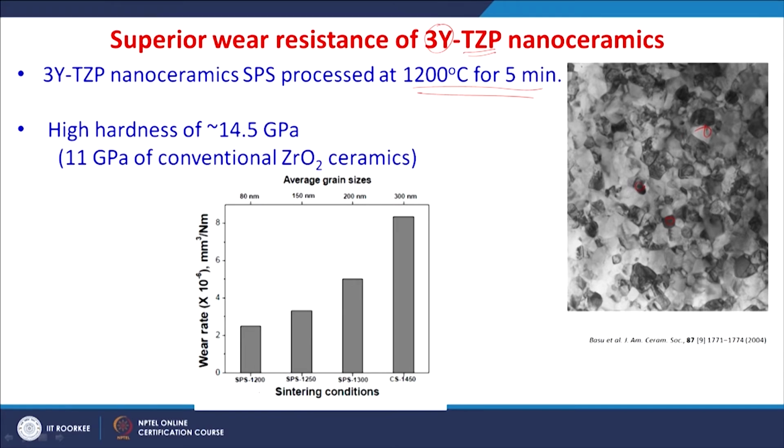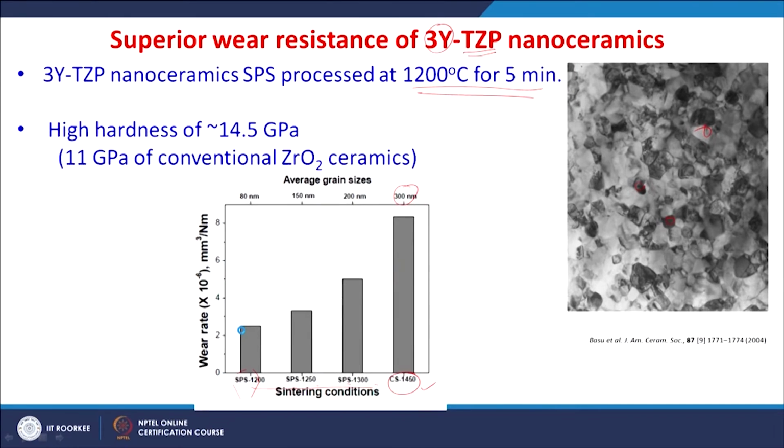Now, you see the spark plasma sintering temperatures are varied, and then you can see the grain size is reduced. The grain size is reduced when the temperature is less, and conventional sintering by hot pressing at 1450 Celsius resulted in 300 nanometers. So, comparing the wear rates of these conventional hot pressed and the spark plasma sintered materials, as the grain size is decreased, the wear rate is also decreased.